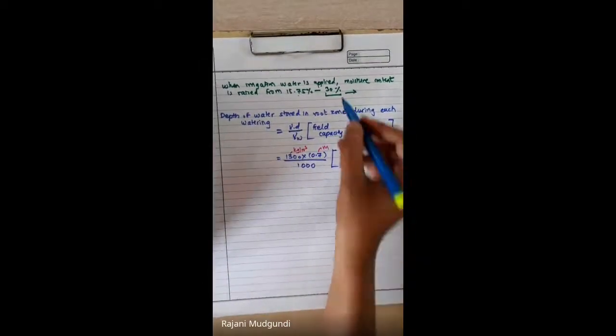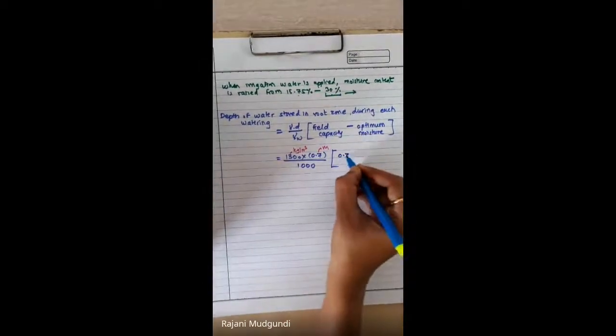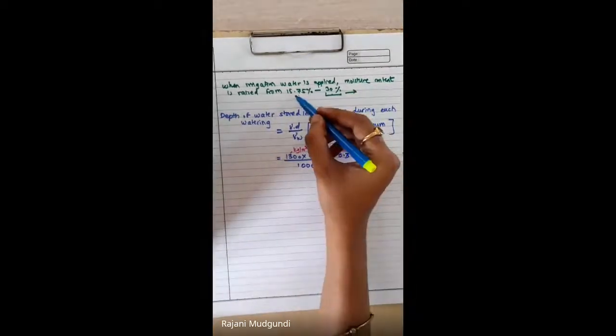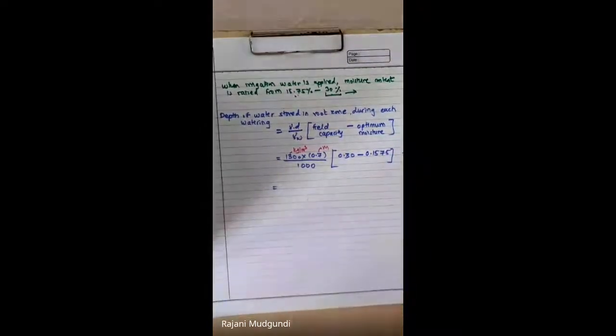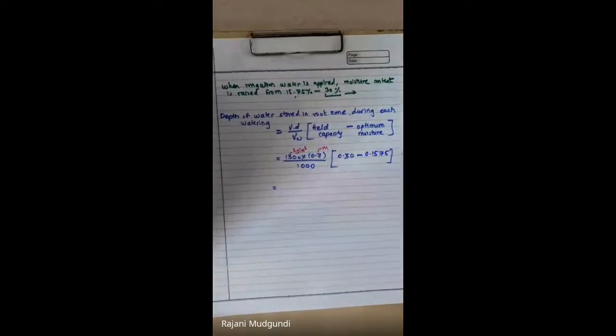Field capacity is 30% and optimum moisture content is 15.75. Therefore, work out what is the value of depth of water stored in root zone.